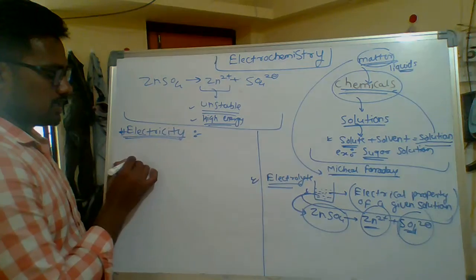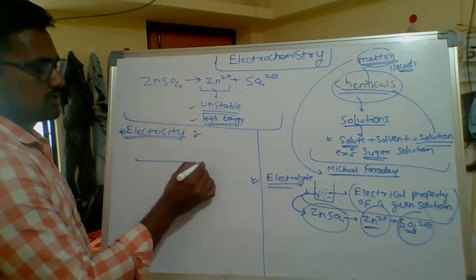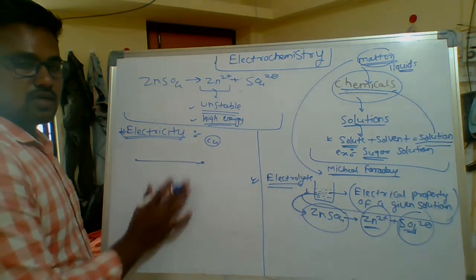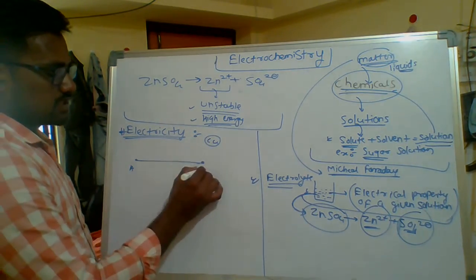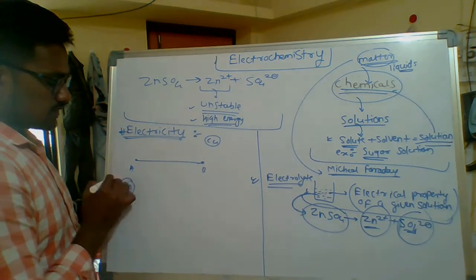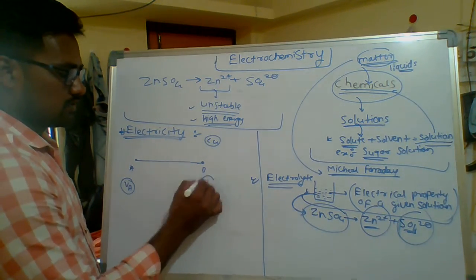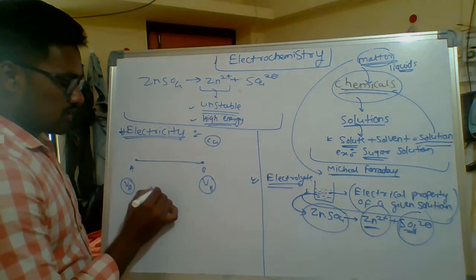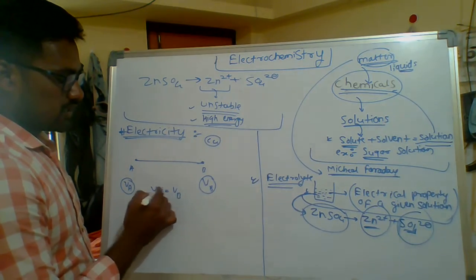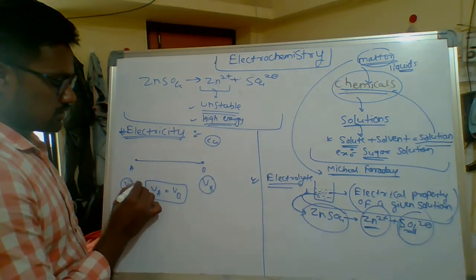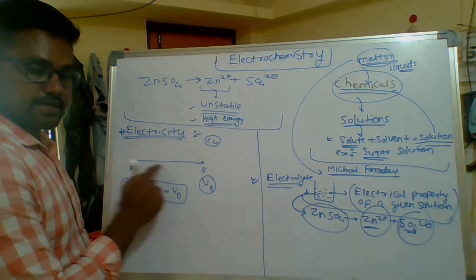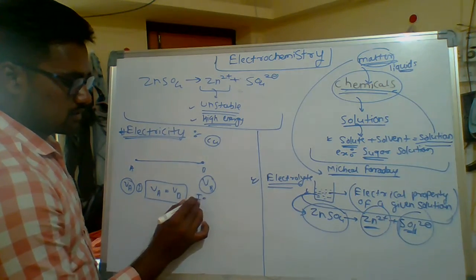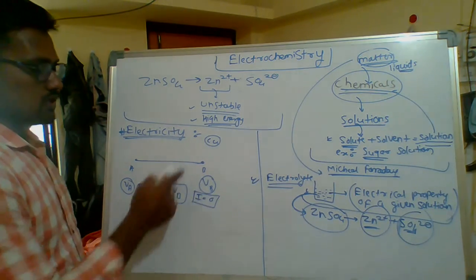Take any wire that is a good conductor of electricity, for example a copper wire, with two points, A and B. I name the voltage at point A as VA and at point B as VB. If the first condition is that the voltage at point A is equal to the voltage at point B, then the current will be zero in this wire.